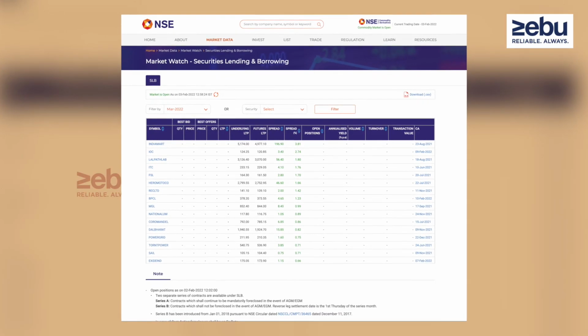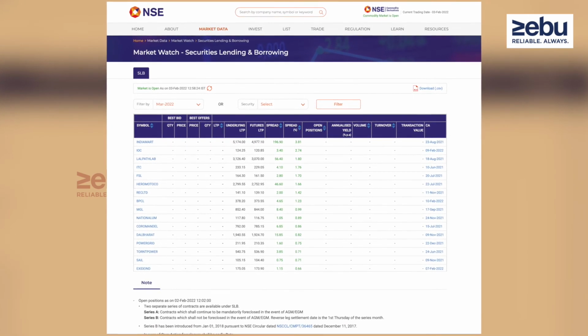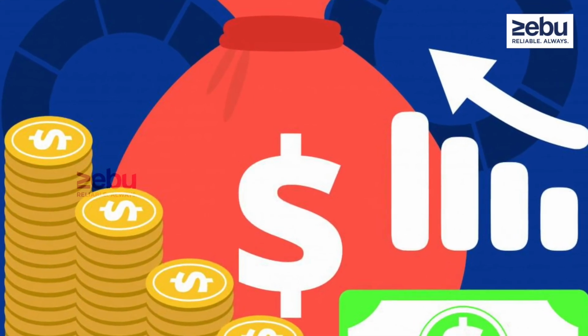This SLBM, we can watch on the NSE website itself, so that daily we can get knowledge of it, and after knowing the process, we can contact our broker so that we can also use our existing stocks for getting this income. Many people are getting a very handsome income from this, about 10% return without any movement of stocks. All the benefits like bonus and dividend will come to you only.